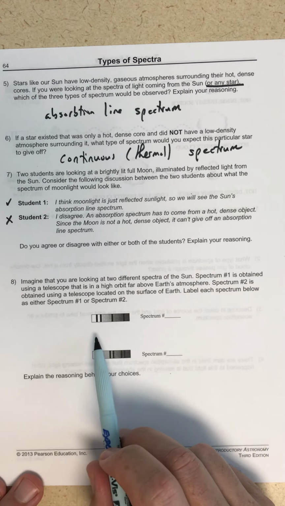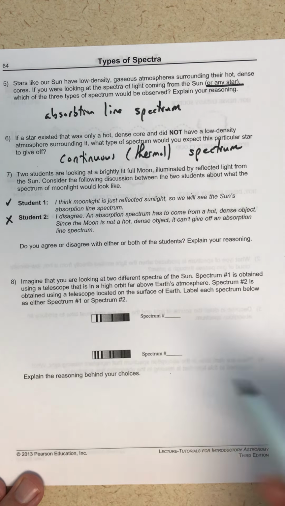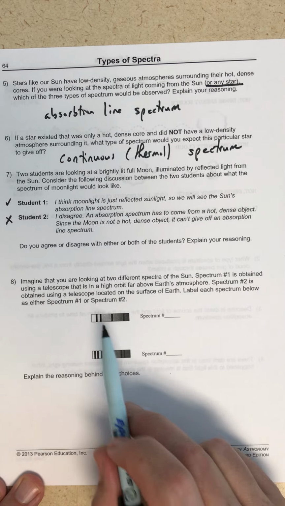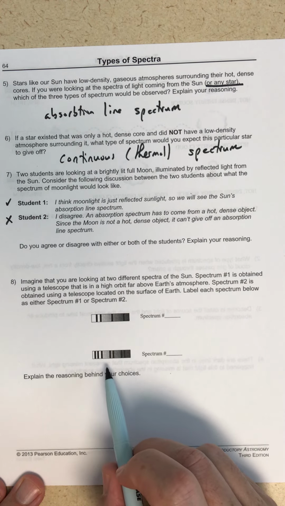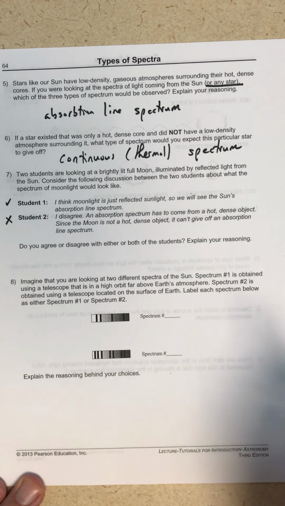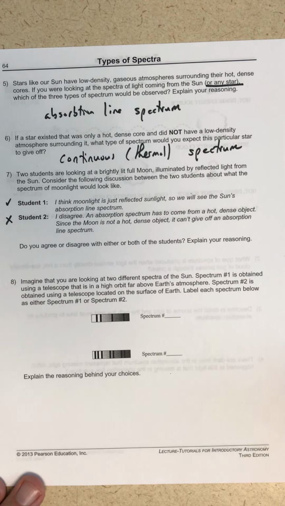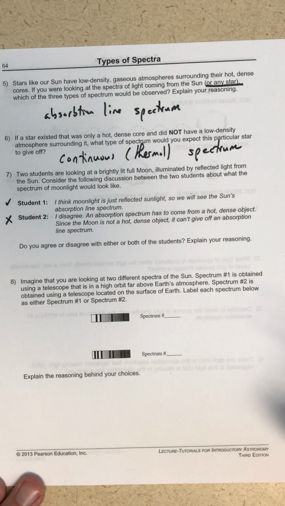So if I look at spectrum 1, it's an absorption line spectrum. I've got 1, 2, 3, 4 lines. And then the second spectrum, I'm not calling it number 2 officially yet, is again an absorption line spectrum with 1, 2, 3, 4, 5, 6, 7 lines. Okay. So those absorption lines are coming from material that is transparent, that is interacting with the light, and it will absorb the colors of light that the atoms that make up the material can interact with.